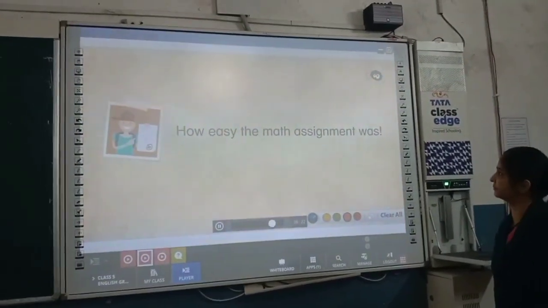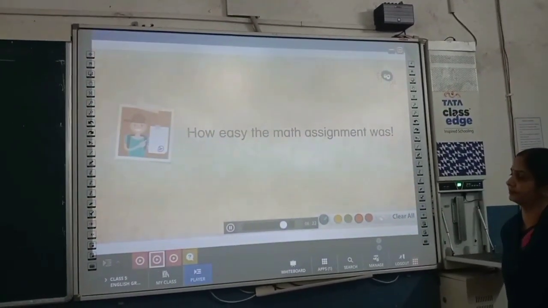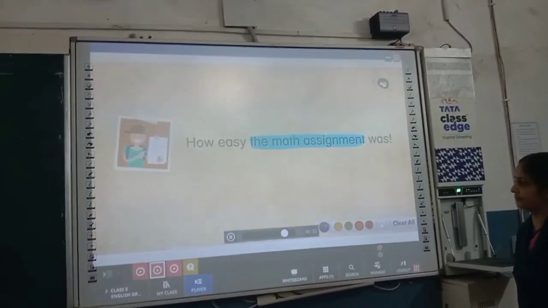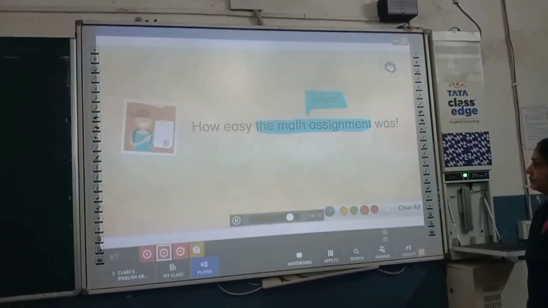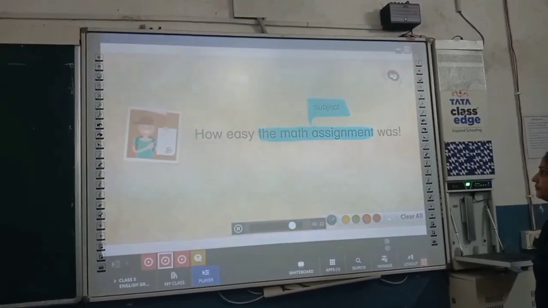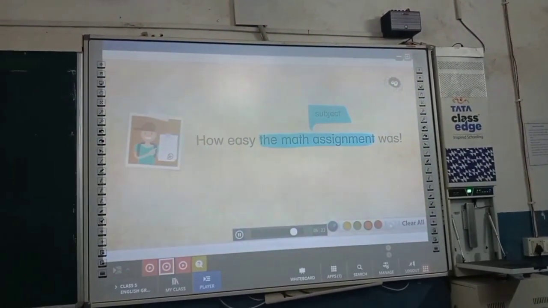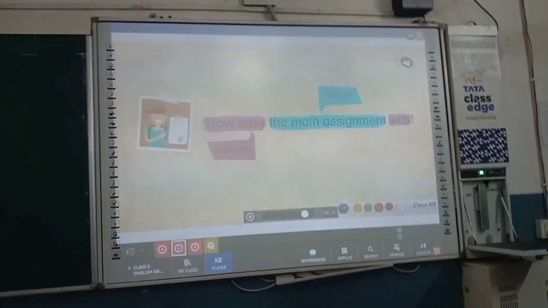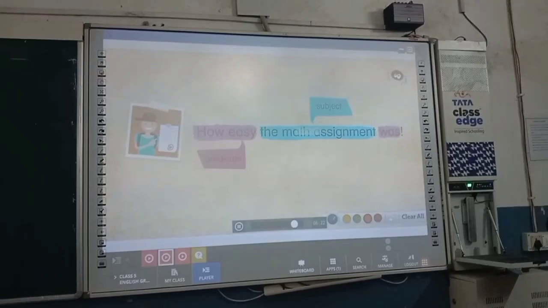And in this sentence, how easy the math assignment was. The math assignment is the subject because the sentence is about the math assignment. And how easy was is the predicate as it tells us more about the subject.